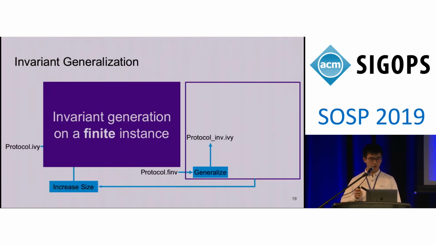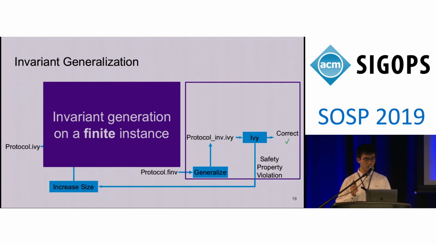And now, we have a quantified version of all such assertions. We pass it with the original protocol to Ivy to check if it's correct. There are three possible results. First, Ivy can say this is correct, and we're done. We have successfully proved the safety property of the protocol. Keep in mind that this result is produced by Ivy. So no matter what happens in our system, we will never prove a wrong protocol correct.